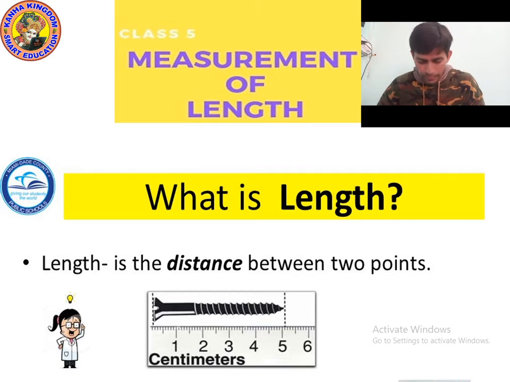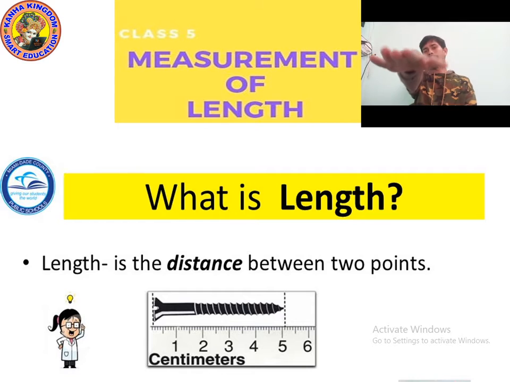Okay, so what is length? Length is the distance between 2 points. So when I asked you what the length of my hand is, it means there are 2 points. The first point is my shoulder tip, the second point is my fingertip. Shoulder tip, fingertip. So this is my length, to find the size of my one hand.